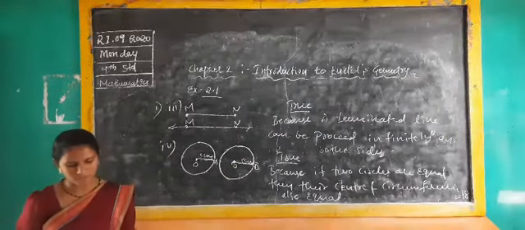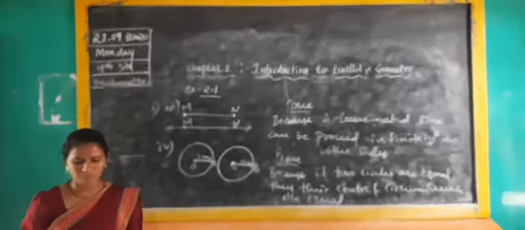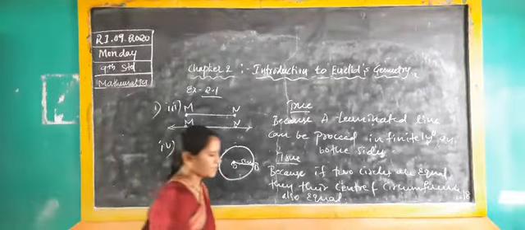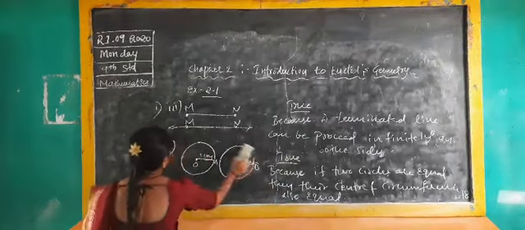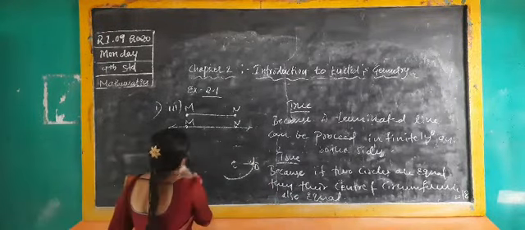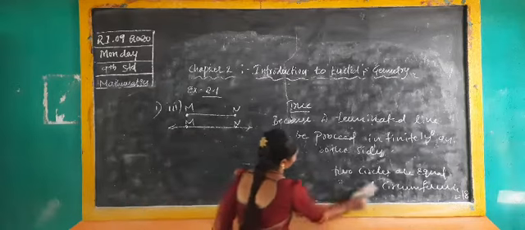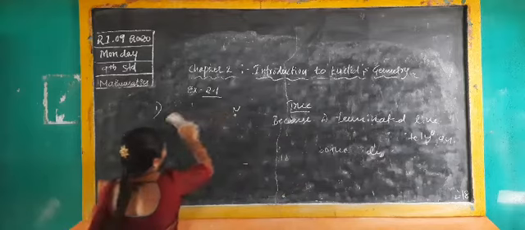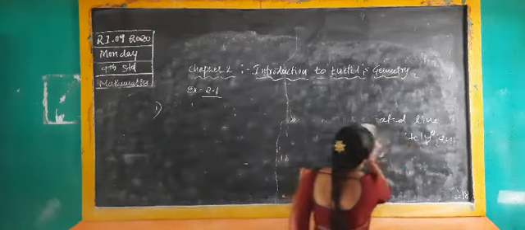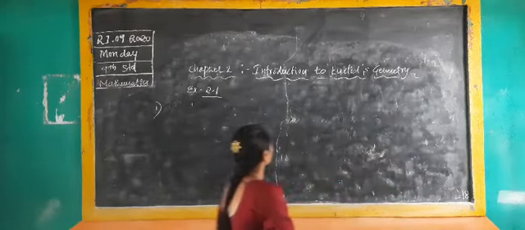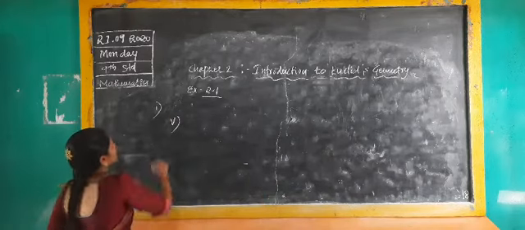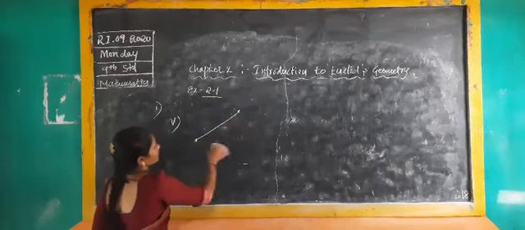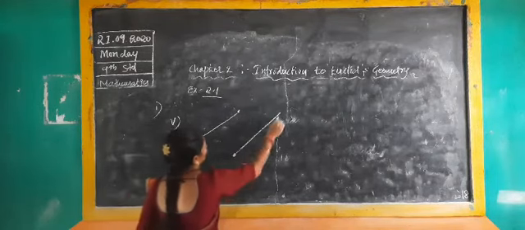Next, the fifth point. Here they have given a figure of AB, PQ and XY. Here they have given three lines; as they are drawn, like that only you should draw.